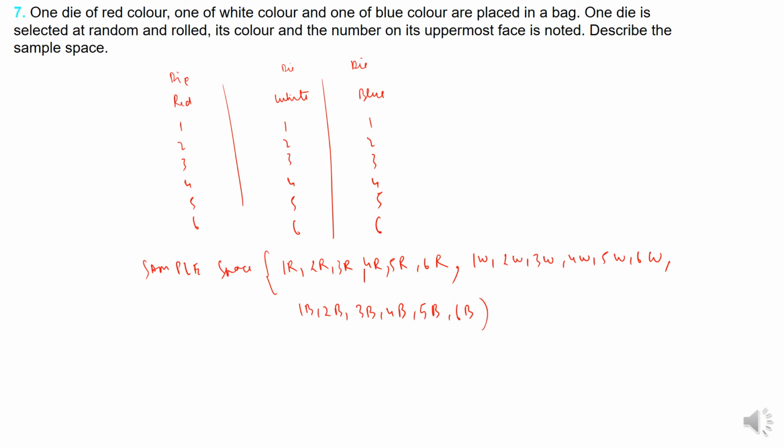So when you throw a die, the question is this, right? One die of red, white, and blue. Out of these, you are selecting one of them. Then you have to tell its color and the number. So when you remove one of them at random, it can be either red, blue, or white, right? Suppose I remove a white. White can be 1, 2, 3, 4, 5, 6. Anything can be on the top. So these are all the possible combinations. I hope this is understood, right?